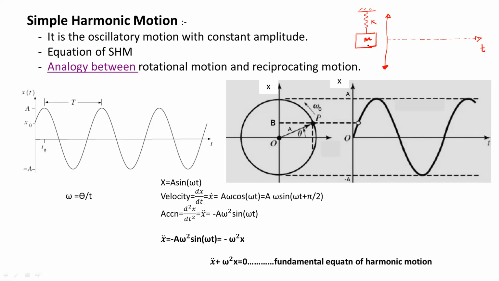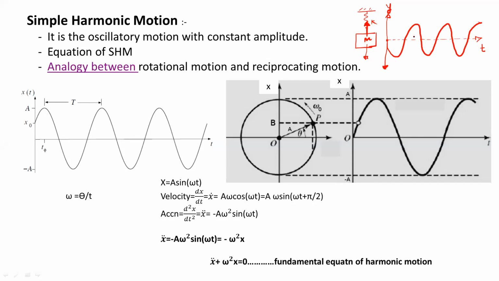If the mass is oscillating in this direction, then we will get different points for the displacement on this y-axis with respect to time. Initially the mass will start from this point. If the initial movement is in the downward direction, then we will get the waveform like this. And this cycle will repeat continuously.